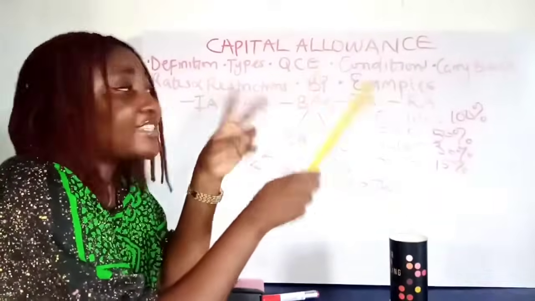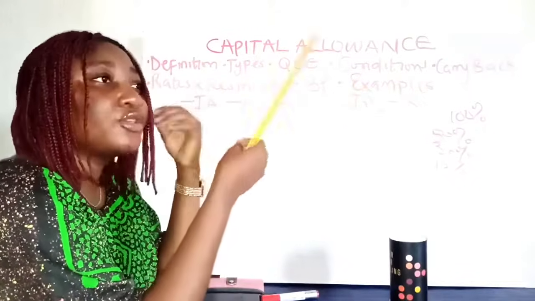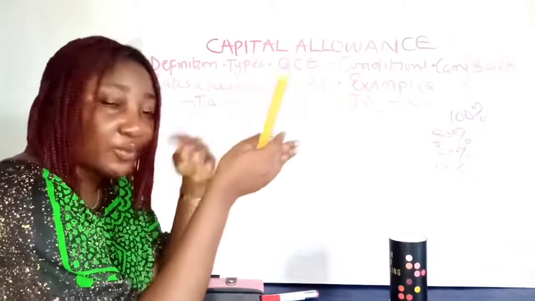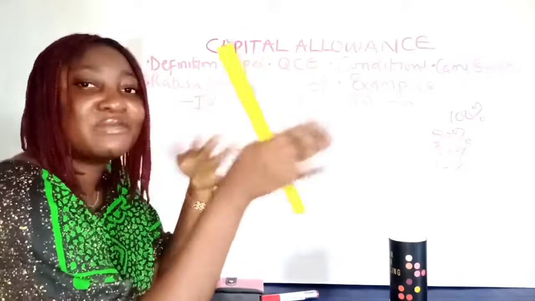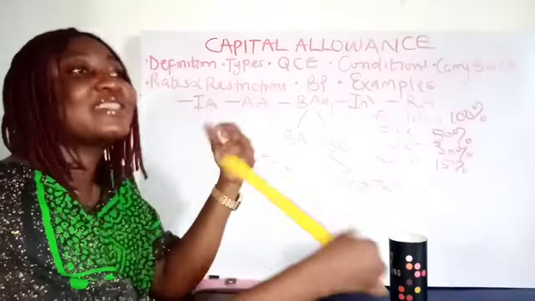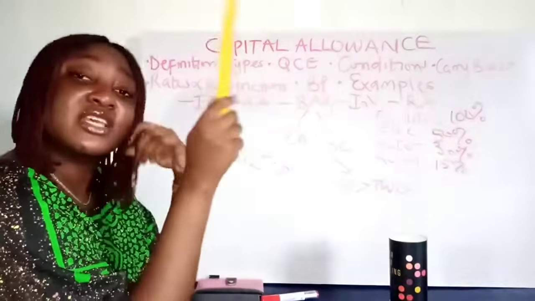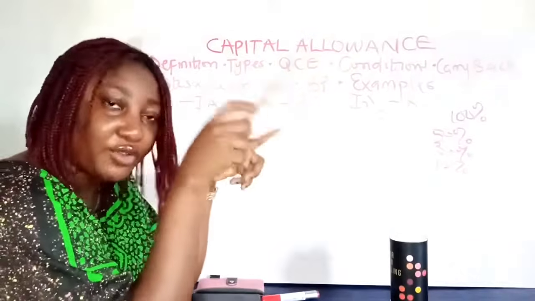The second condition is that the claimant must remain the beneficial owner. The ownership of assets can be different when it comes to leasing, finance lease and operational lease. So the person that owns the asset must be the person that claims that capital allowance, right? At the end of the basis period, the claimant must remain the beneficial owner of that asset.